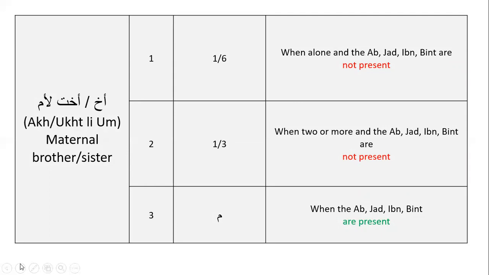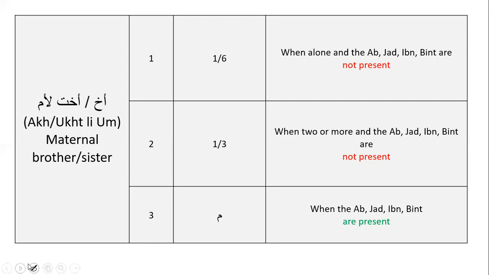And like we did in ab and jad, we also need to memorize this part of the table off by heart, inshallah. So we should be able to say from memory, the akh ukht li ummin has 3 conditions. Condition number 1, he or she will receive 1/6 of the inheritance when alone and the ab, jad, ibn, bint are not present. Condition number 2, they will receive 1/3 when 2 or more and the ab, jad, ibn, bint are not present. Condition number 3, they will be mahjoob, i.e. receive nothing when the ab, jad, ibn, bint are present.